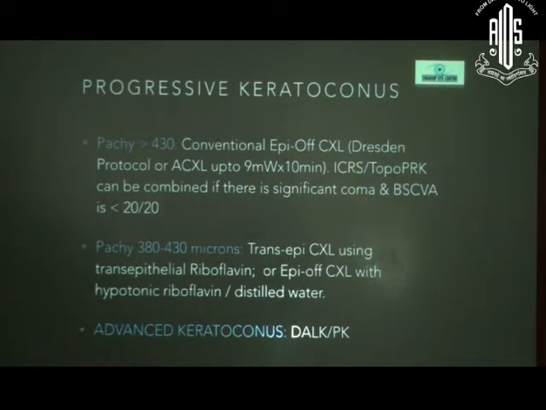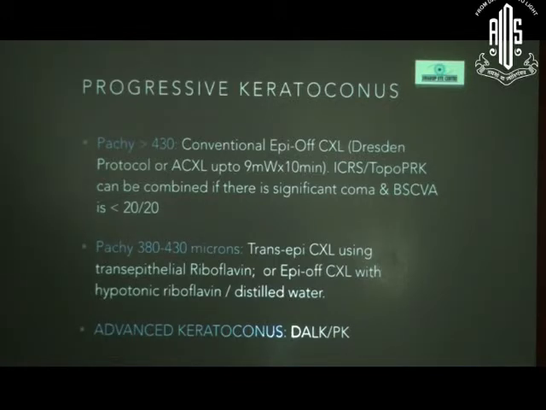If it's a progressive keratoconus, with a pachymetry more than about 430 microns, you can do the conventional epi-off cross-linking. It has been shown that the Dresden protocol works better than anything else. If you are using accelerated cross-linking, use up to 9 milliwatts energy for 10 minutes, and that again has been shown to be equally effective. Intracorneal ring segment and topography-guided PRK can be combined if there is a significant coma or if the best corrected vision is less than 20/20.